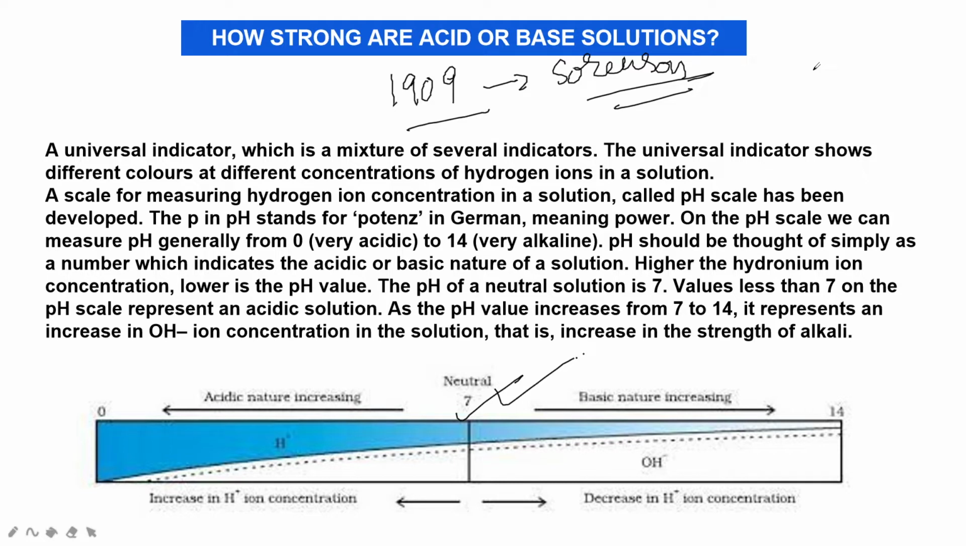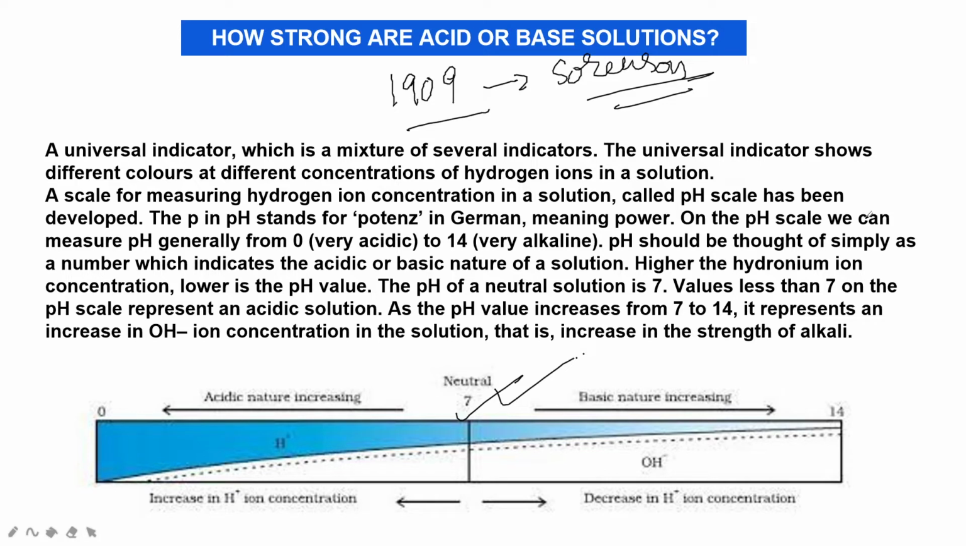Due to that, pure water is neither acidic nor basic, it has a neutral nature. We will also learn which substances are acidic in nature and which are basic in nature. So here we go through what pH is and what a universal indicator is. A universal indicator is a mixture of several indicators that shows different colors at different concentrations of hydrogen ions in a solution. A scale for measuring hydrogen ion concentration in a solution, called the pH scale, has been developed. The p in pH stands for potential, from the German potenz, meaning power or potential of hydrogen.